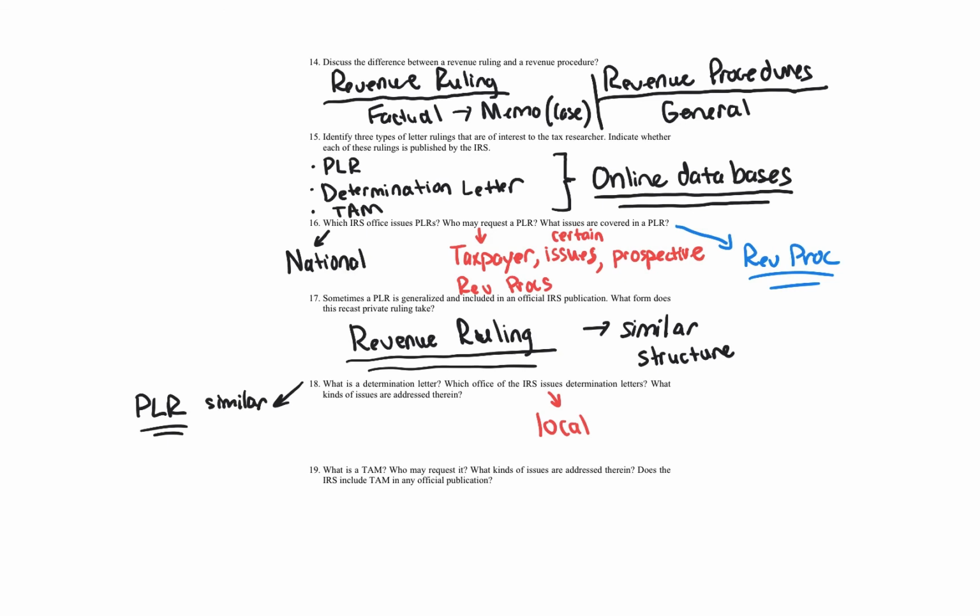And then what kinds of issues are addressed? You're going to see that determination letters a lot of times deal with the same issues. They're not like private letter rulings that deal with a host of issues. There are multiple issues that a determination letter deals with, but I'll give you some of the main ones, and it's much more limited than a private letter ruling.